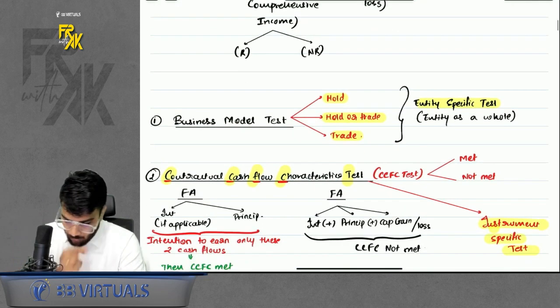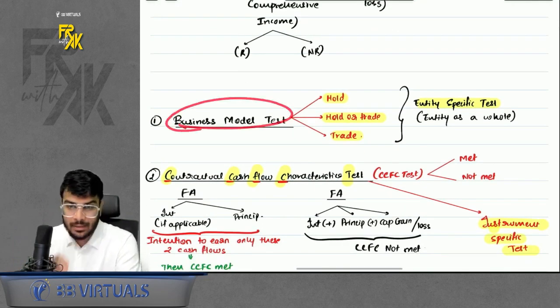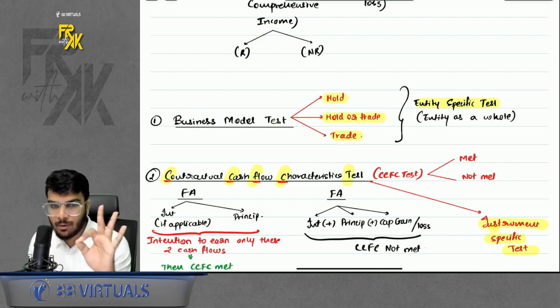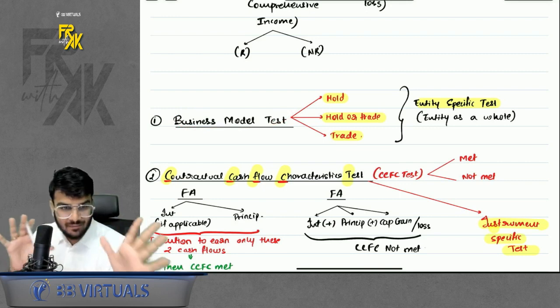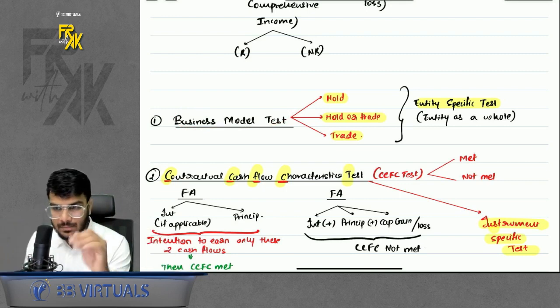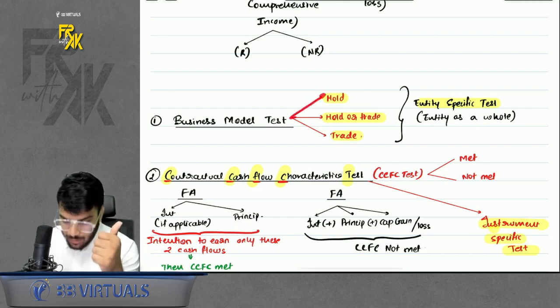Okay. Now, what is the meaning of the business model test? The business model test will have three outcomes. Not going into detail, but revising everything for you. It will have three outcomes. One, you will either hold your instruments.